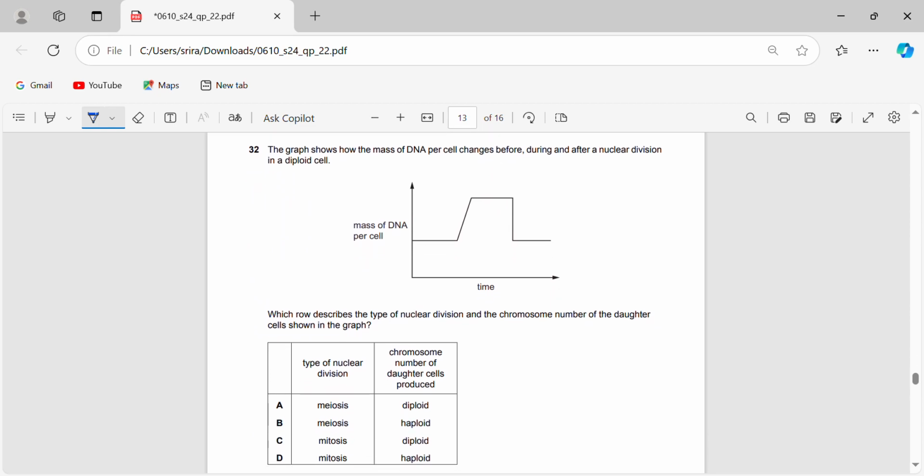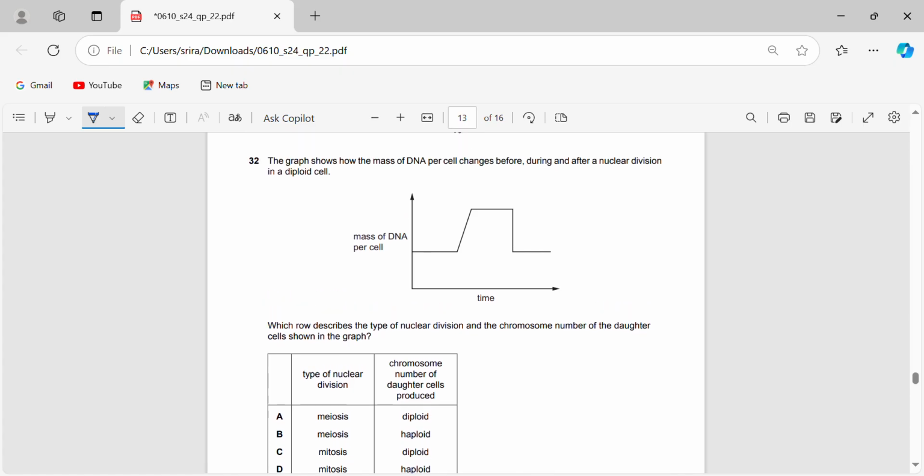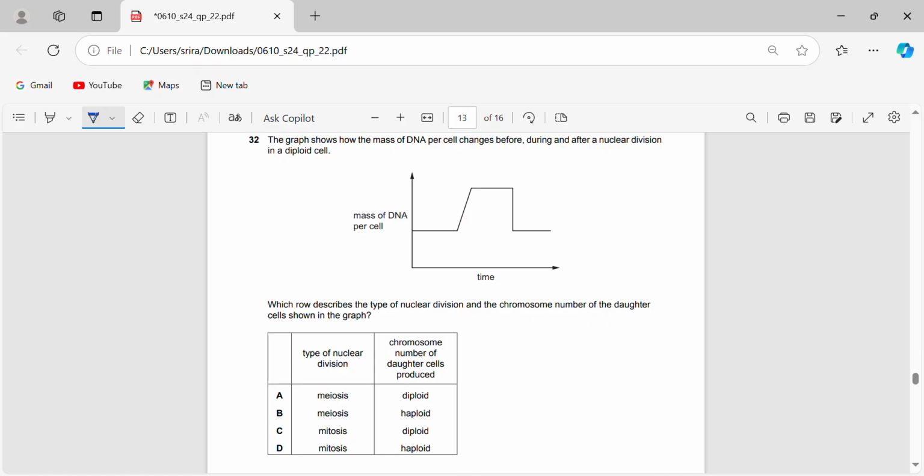Okay, so these kinds of questions are sometimes a bit confusing. The graph shows how the mass of DNA per cell changes before, during, and after a nuclear division in a diploid cell. Which row describes the type of nuclear division and the chromosome number of the daughter cells shown in the graph?